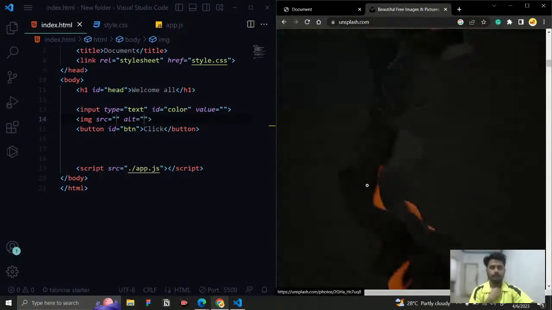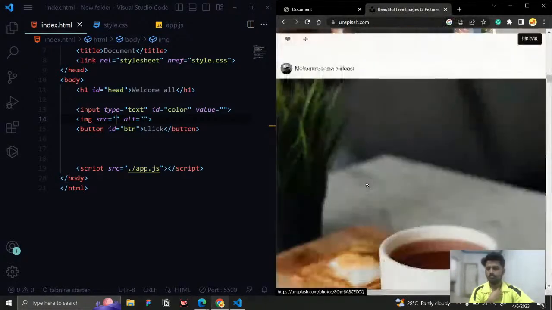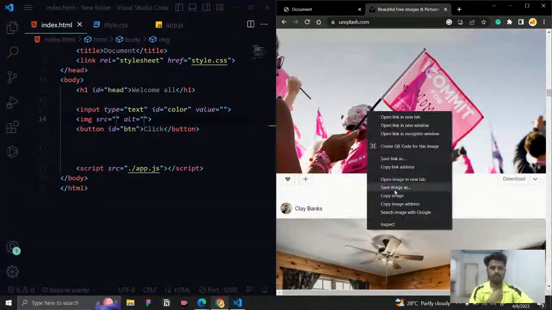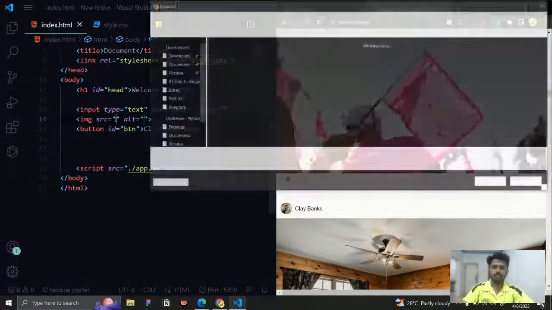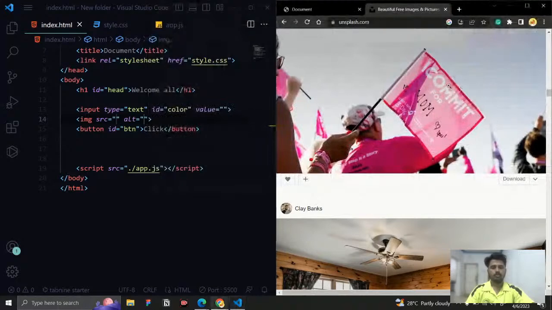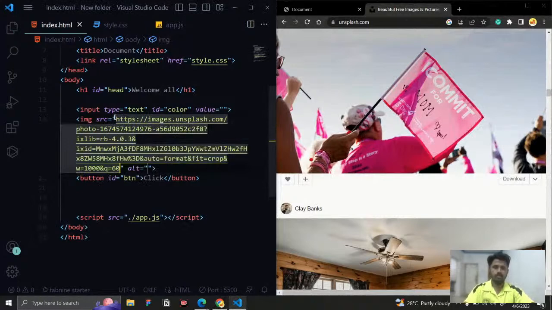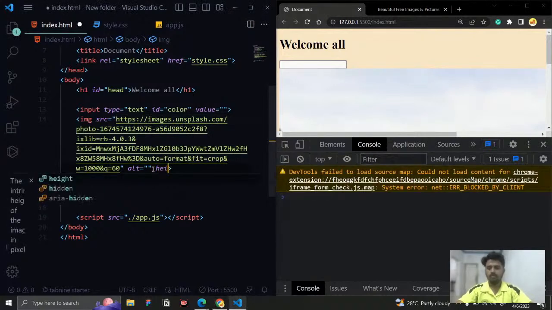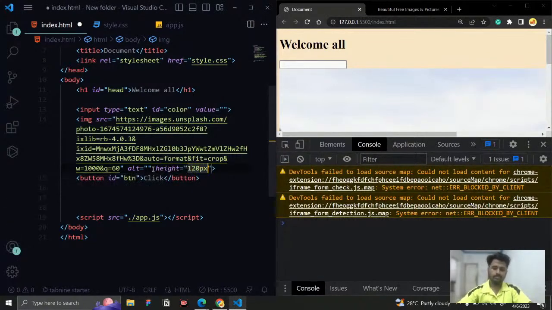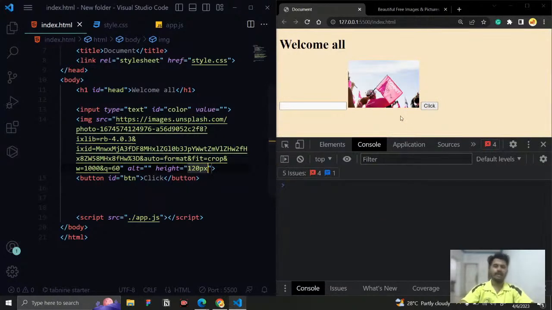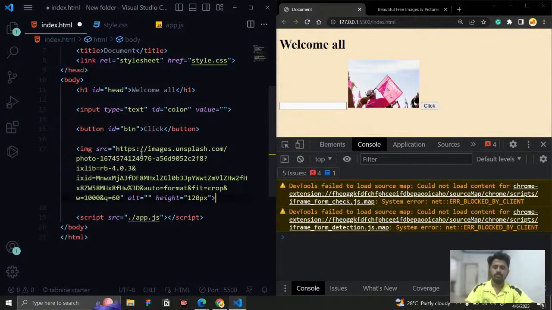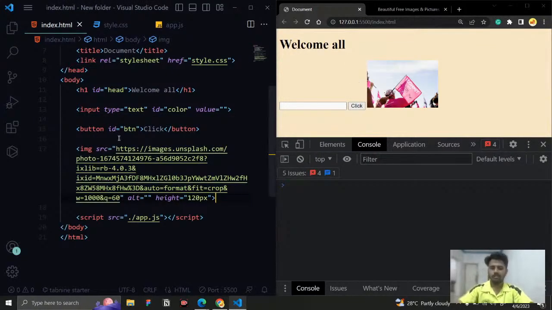Let me add this one, copy this image address, and we paste it here. Let me save it. And now let me give some height and width here. Height 120 pixels, and I don't want to give the width. Yeah, so you can see we have an image, right? Let me put this image at the bottom of the button like this. So we are having this image.